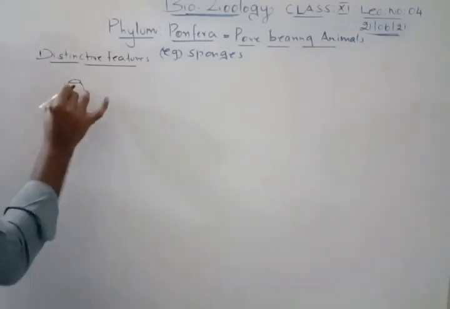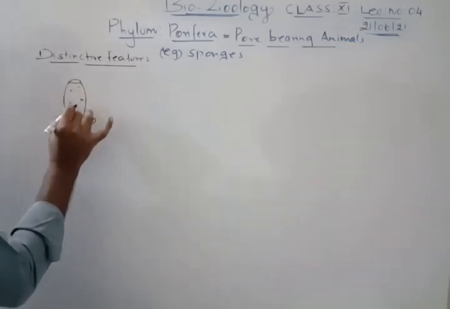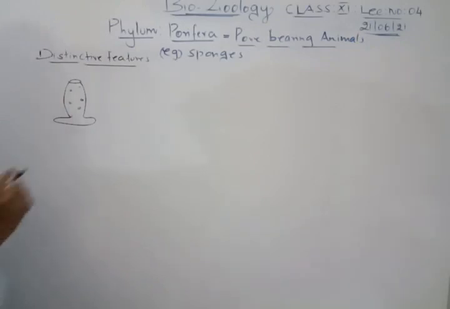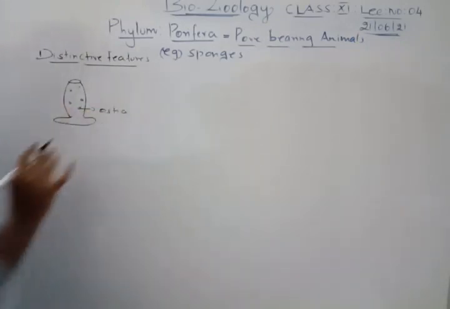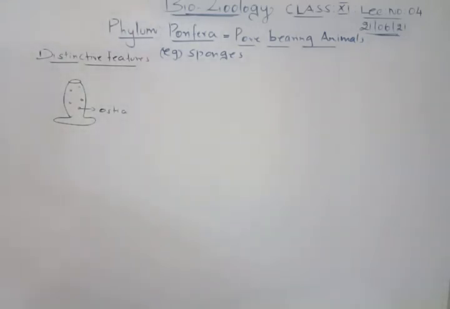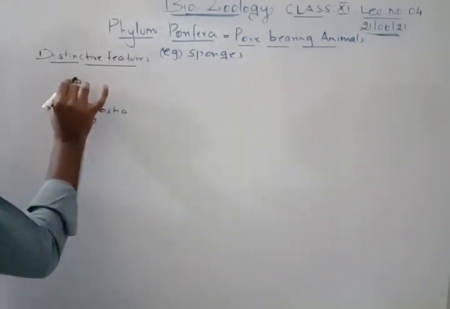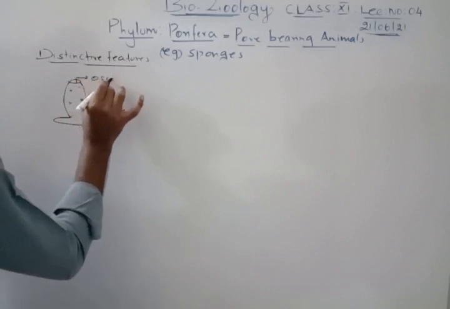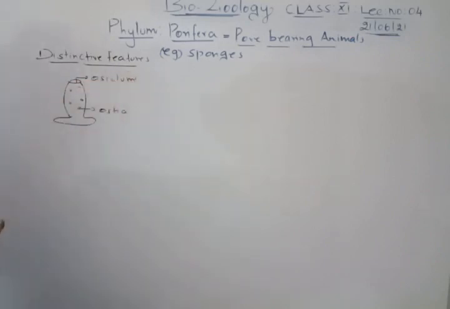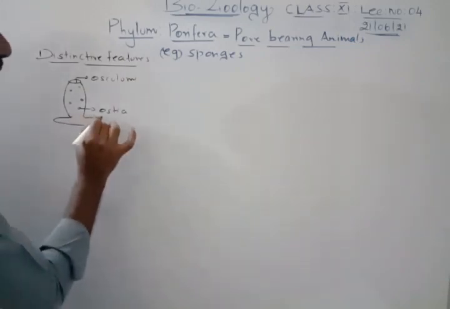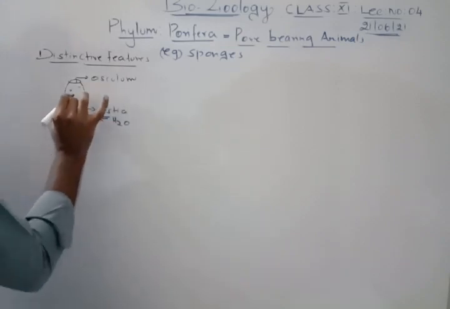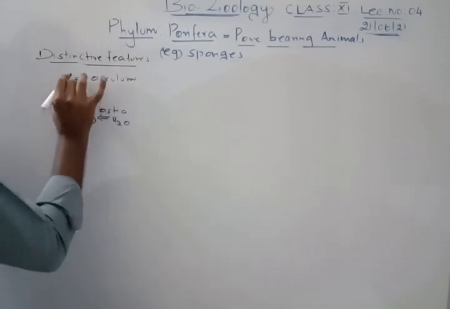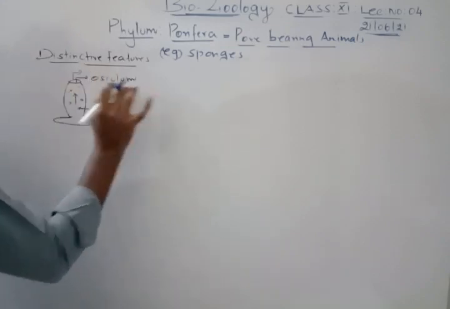It has small pores on the body, that is why it is called pore-bearing animals, and these pores are called ostia. And it has a big opening here, which is called the osculum. Through this ostia, water enters into the sponge, and it comes out through the osculum.